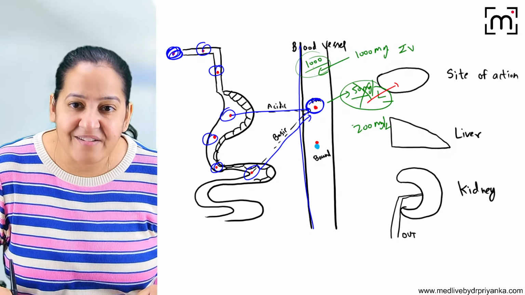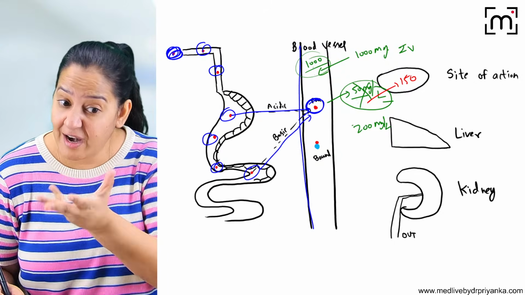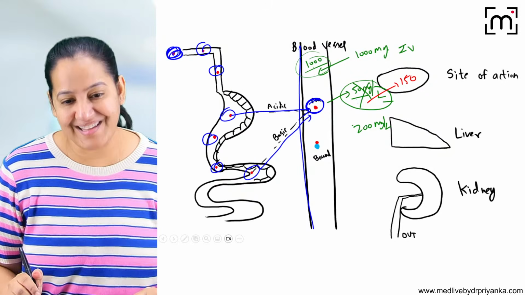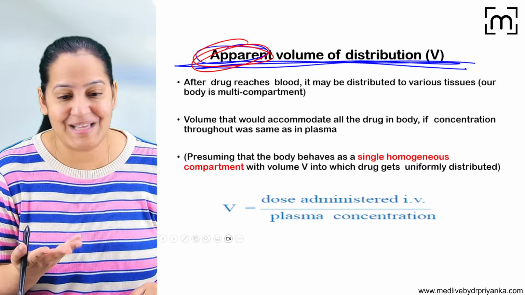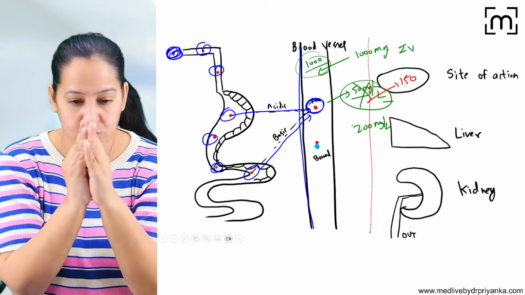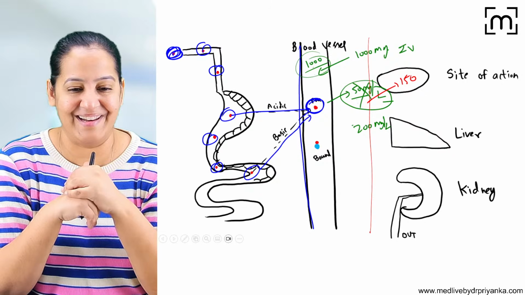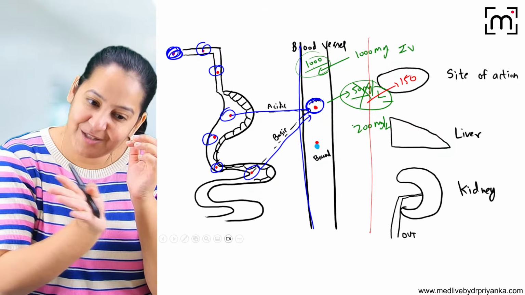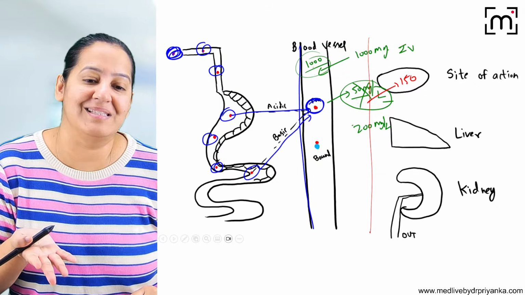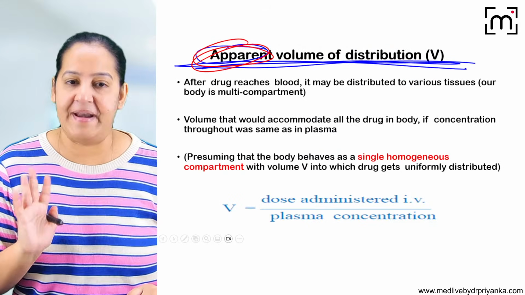Because the remaining 150 has entered the site of action, inside the tissue. That is sequestered. This is known as the sequestered hidden form that we are overlooking, that we are neglecting. That's why it's apparent volume of distribution. People respond, that's why it's not reality, it's apparent. We assume there is no distribution, I mean, the complete drug remains in the blood only, but that doesn't happen in reality. If the complete drug remained in the blood, we would require 20 liter, but we don't have 20 liter. But out of the 200, 150 is moving to the tissue. Only 50 is remaining in the blood. And that's why the volume of distribution is 20 liter instead of 5 liter. People respond, say yes if you got it. This is the apparent volume of distribution.